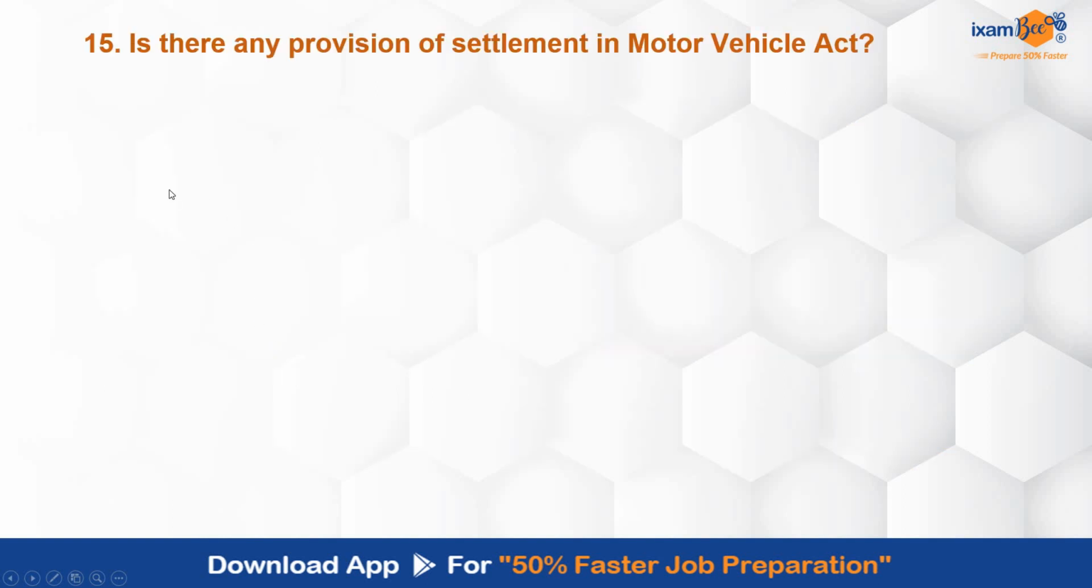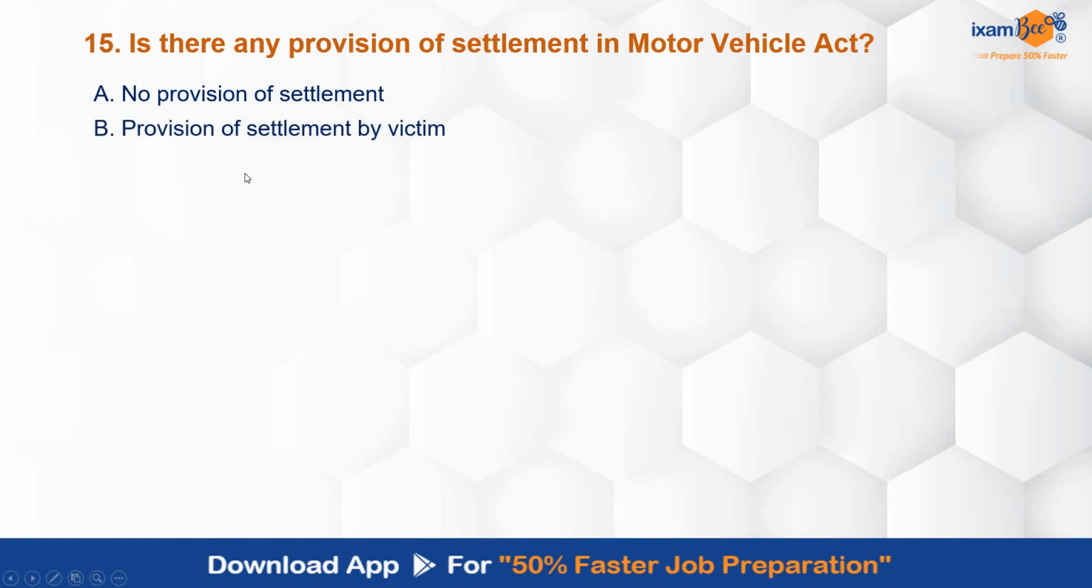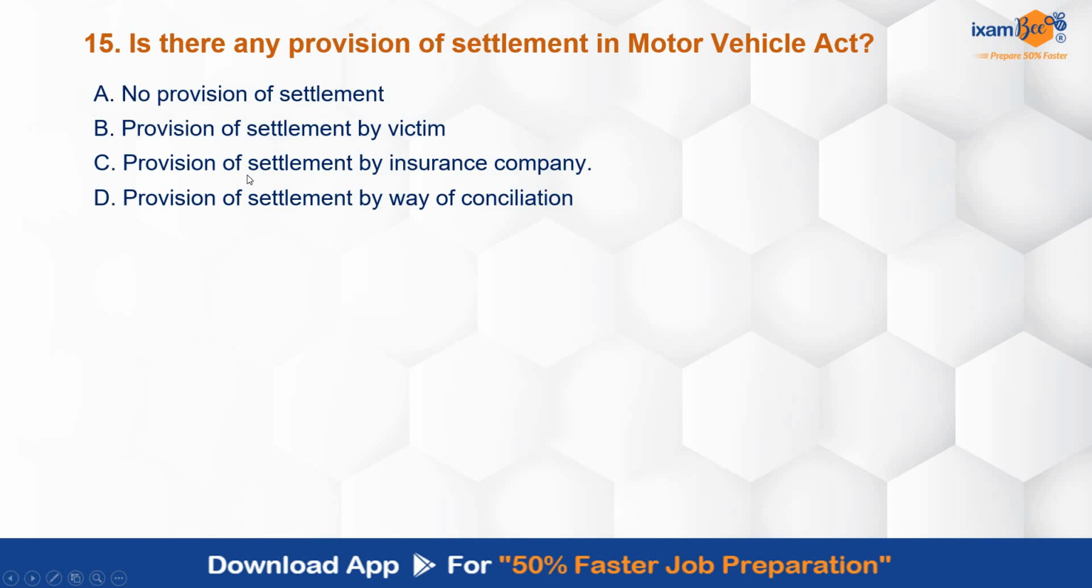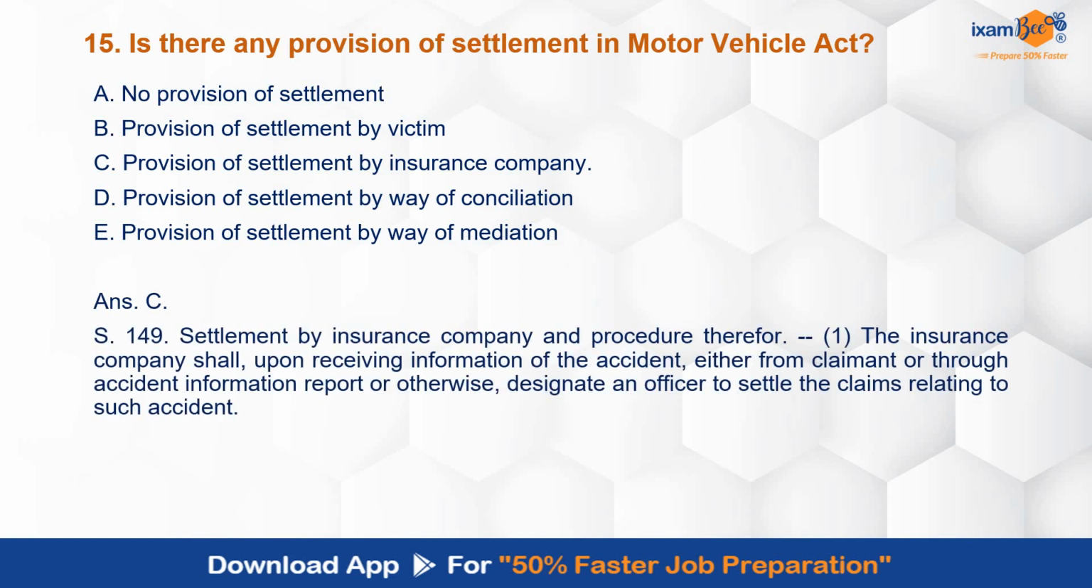Is there any provision of settlement in Motor Vehicle Act? No provision of settlement by the victim, provision of settlement by the insurance company, provision of settlement by way of conciliation, provision of settlement by way of mediation. So do we have this procedure in the Motor Vehicles Act? Do we have ADR here? Correct answer is C. Settlement by insurance company and procedure, therefore, section 149 covers this point.